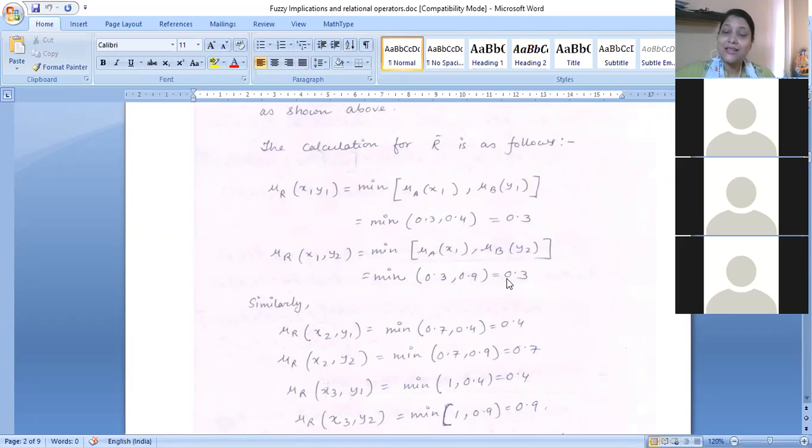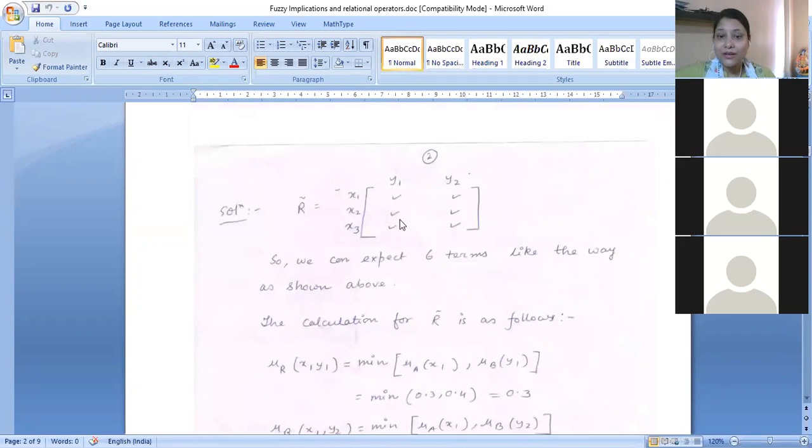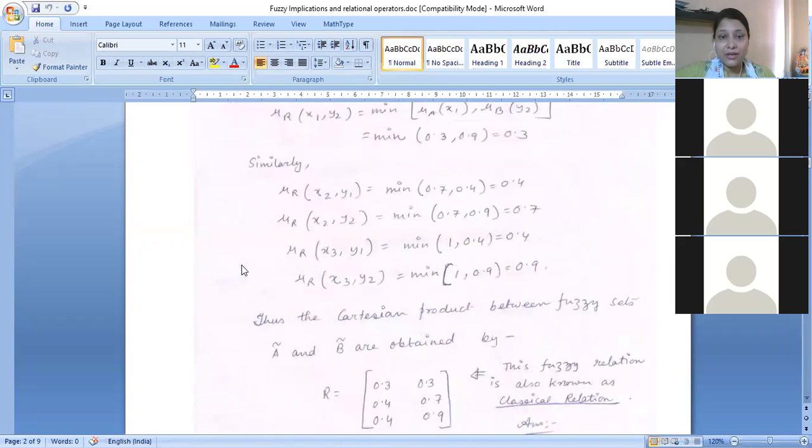Similarly, in this manner, we can find out the remaining four terms as well. These are given here: the minimum between x2 and y1, x2 and y2, x3 and y1, and x3 and y2 will give us 0.4, 0.7, 0.4 and 0.9. So by computing all these six terms, we have got the Cartesian product, which is nothing but a matrix.